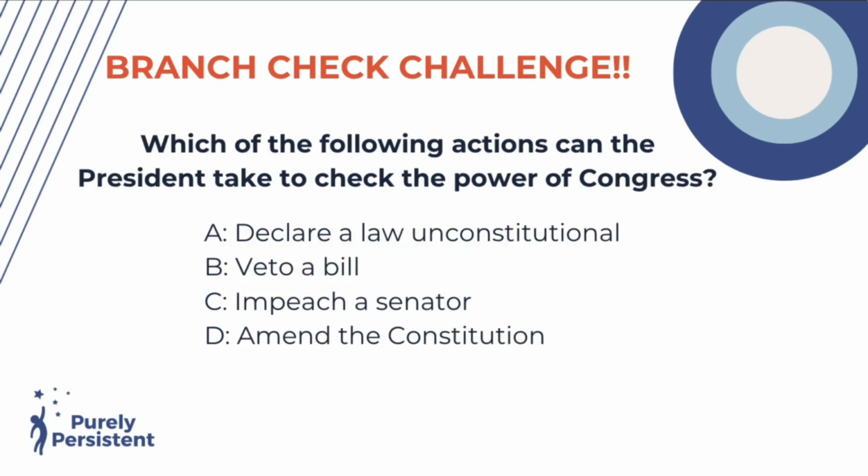Which of the following actions can the president take to check the power of Congress? Okay, remember, Congress is the legislative branch. Declare a law unconstitutional, veto a bill, impeach a senator, or amend the Constitution. So what can the president do looking over Congress or the legislative branch? The answer is veto a bill.